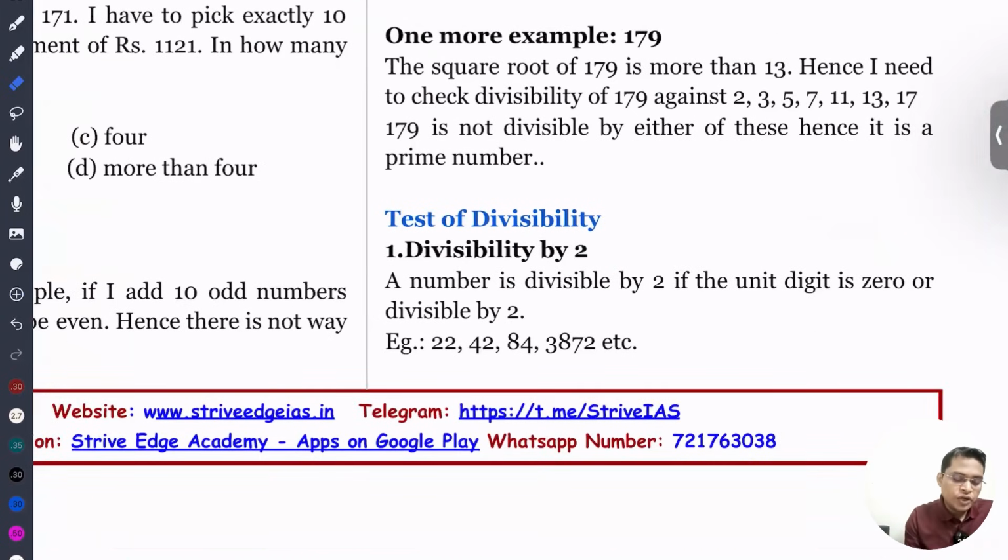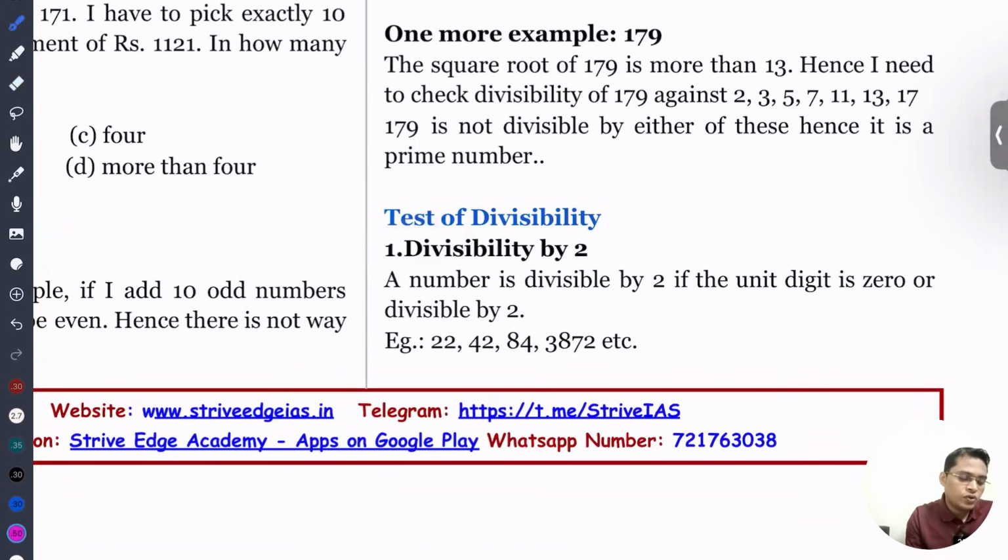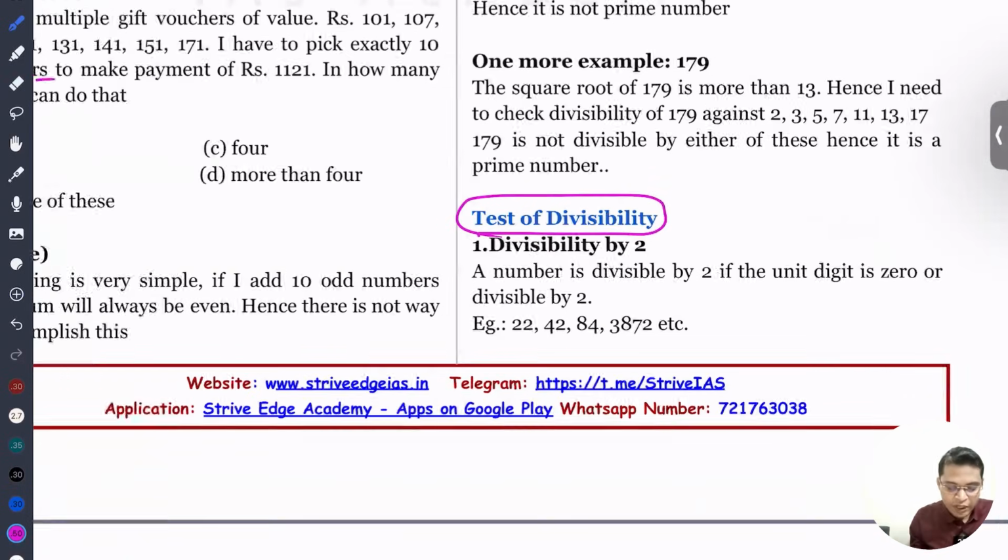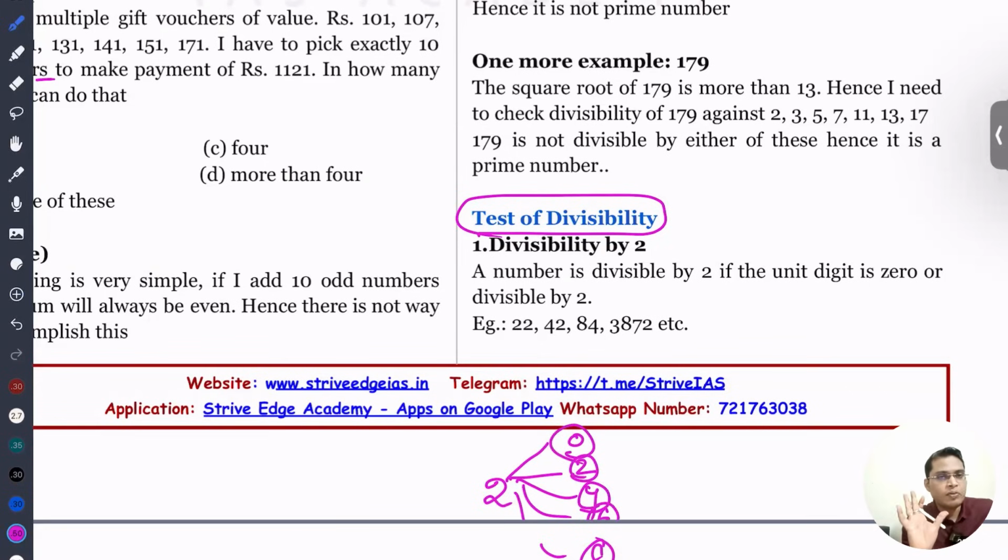So next we are going to see the tests of divisibility: whether a number is divisible by 2, 3, 4, 5, 6, 7, 8, and 9. What is the rule for a number to be divisible by 2? The unit digit, that means the last digit, can be 0, 2, 4, 6, or 8. If the last digit is any of these, then the number is divisible by 2.